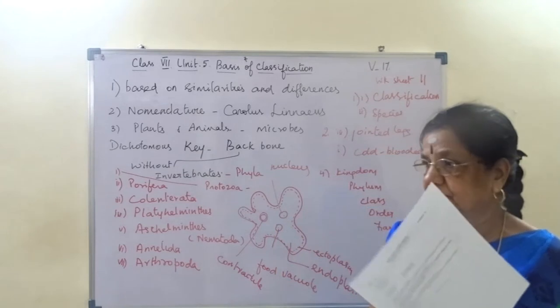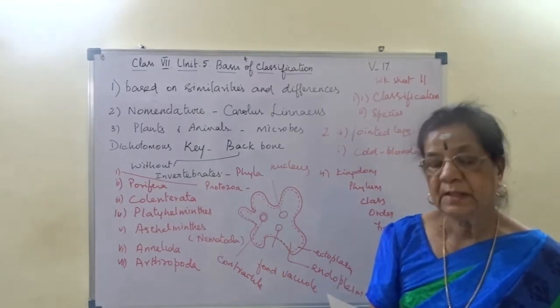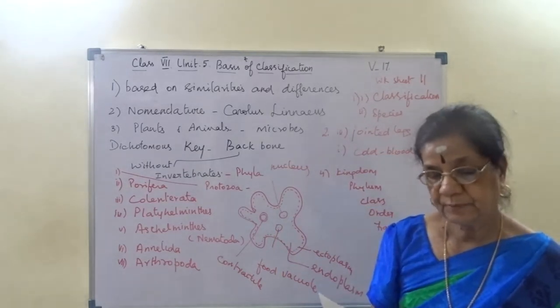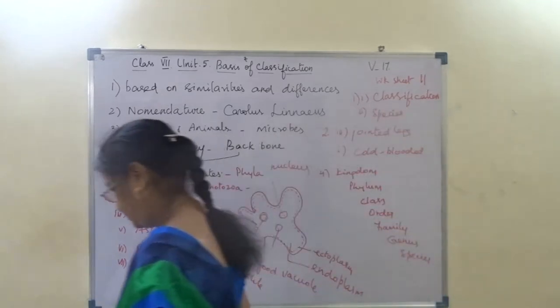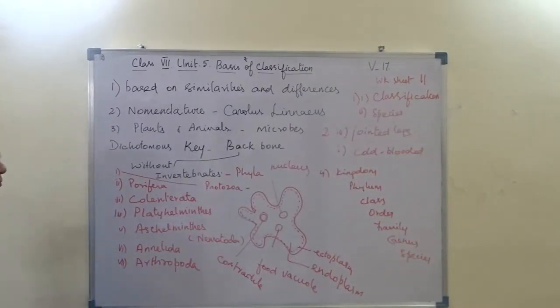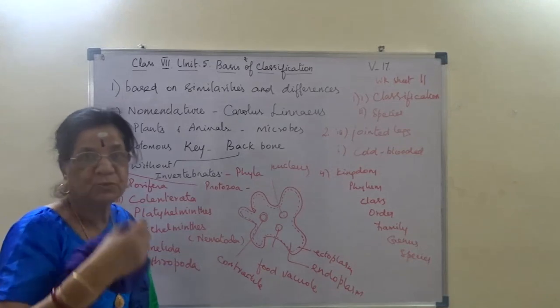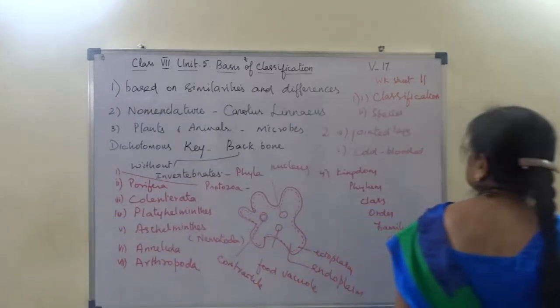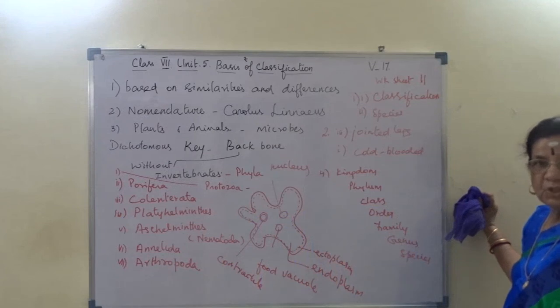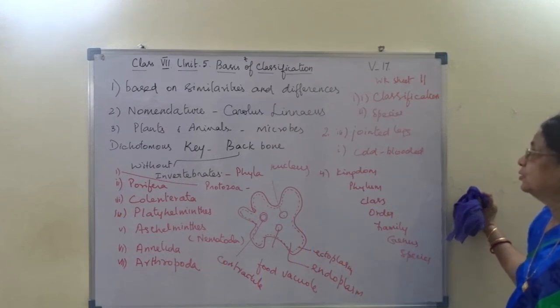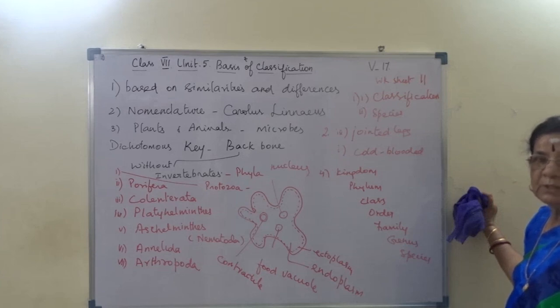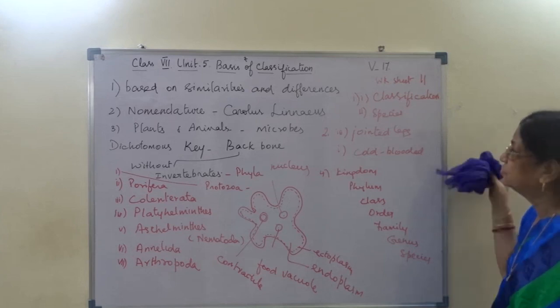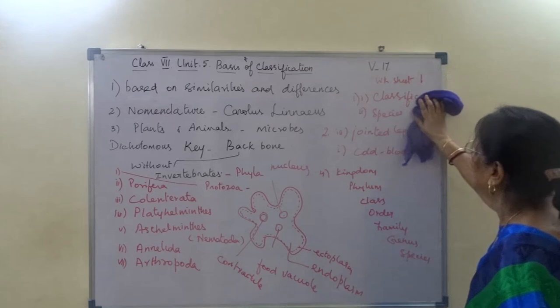I hope you understand. The next one is worksheet number 12. Give one word. Note down, one minute time: classification, species, jointed leg, cold-blooded animal. Another name for cold-blooded is poikilothermic animal. What does it mean? It shows fluctuations in the temperature. So this is worksheet 11.